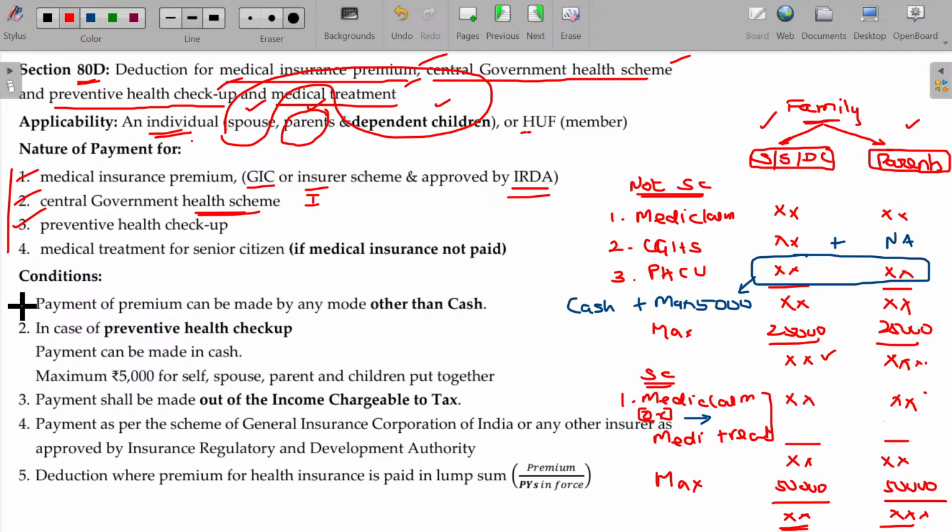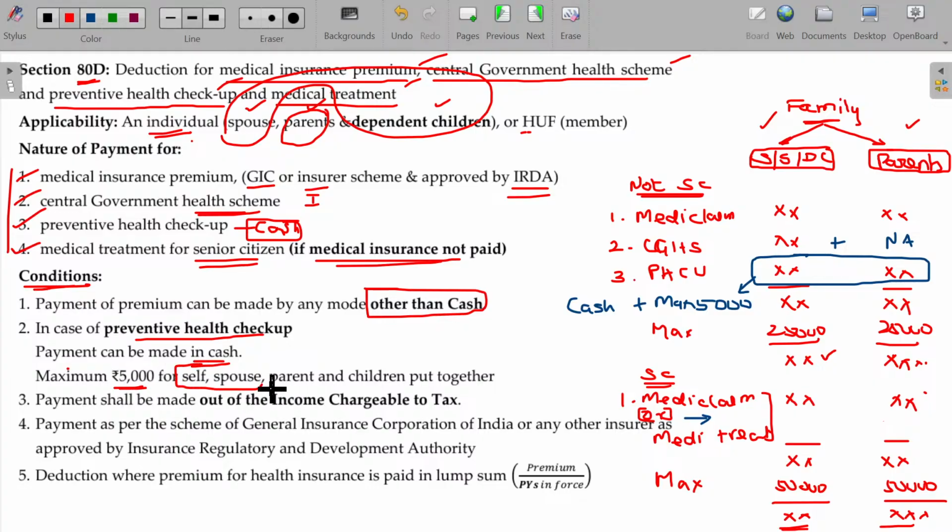Preventive health checkup is applicable for the self as well as parents, but both put together limited to only 5,000 rupees. That too, it can be in the form of cash. Medical treatment for senior citizen is eligible provided medical insurance not paid. If medical insurance paid, then this will not be applicable. So these are the four conditions. Payment of premium can be made in any mode other than cash. And in case of preventive health checkup, payment can be in cash also. Maximum 5,000 for self, spouse, parent and children put together. Okay, it's an internal limit.